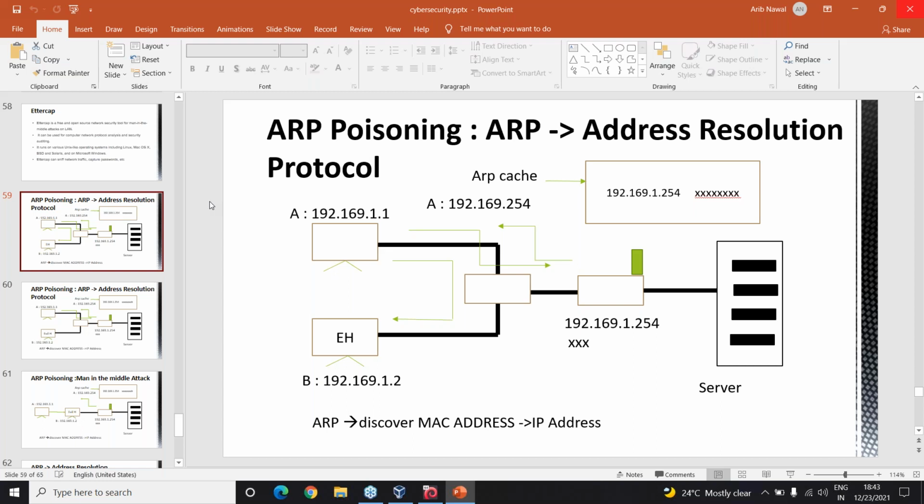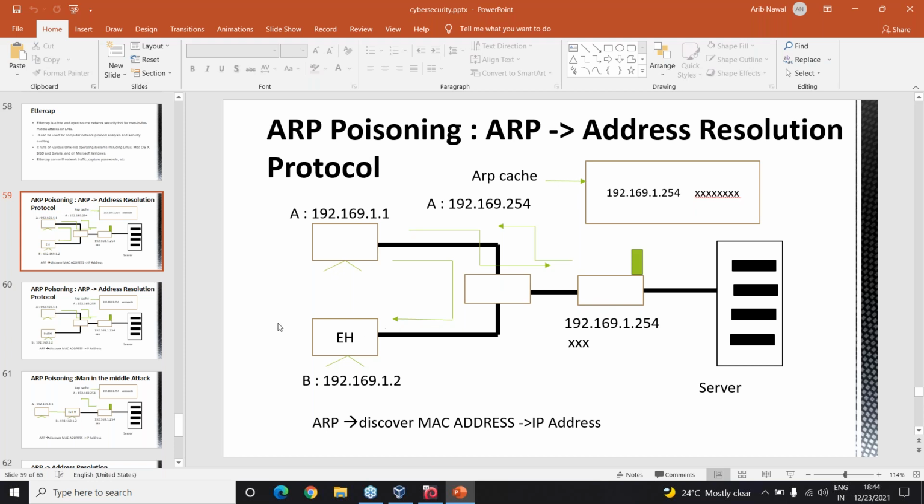So how does this work? When an attacker sends a false message, it's not a genuine message, to a victim. An attacker sends a false ARP message over the LAN to a victim, with the IP address of a legitimate computer or the legitimate server. So let's see what happens here. This is system A. This is the IP address, and I want to connect to this server. Generally, this is the medium which I use.